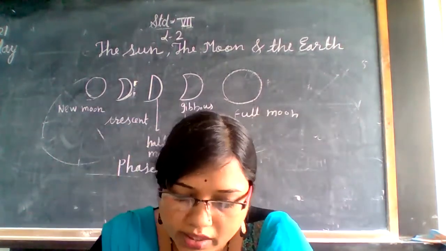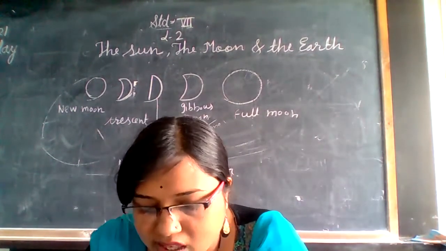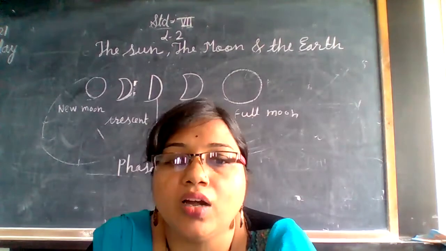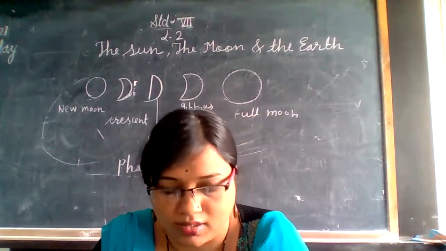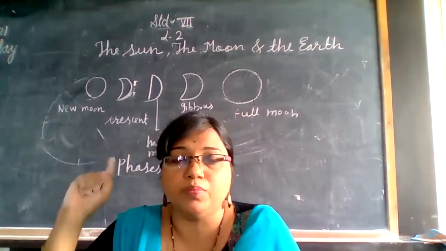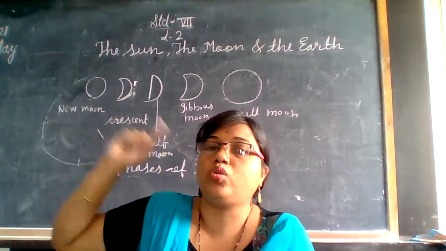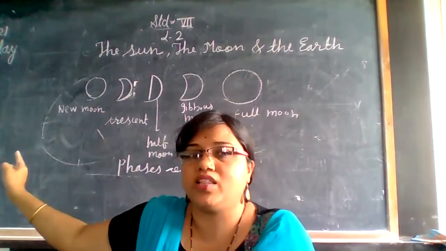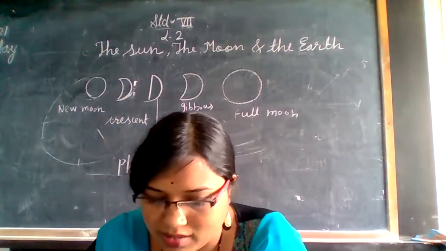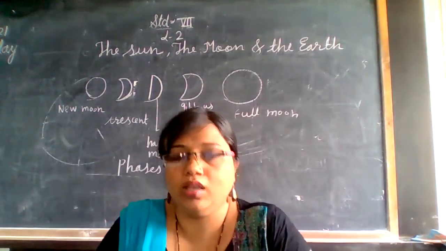Okay, so the day-to-day changes in the shape of the moon as seen from the earth are called phases of the moon. Understood? The day-to-day changes in the shape of the moon as seen from the earth. When we see from the earth, we see these day by day changes, and that is called the phases of the moon, as you can see in the picture.